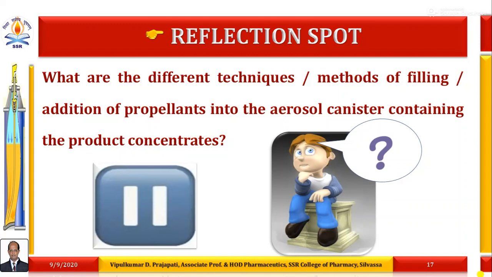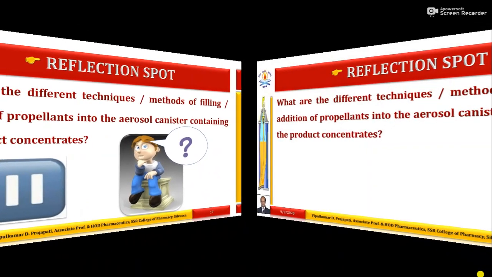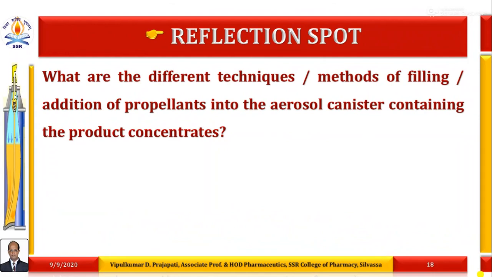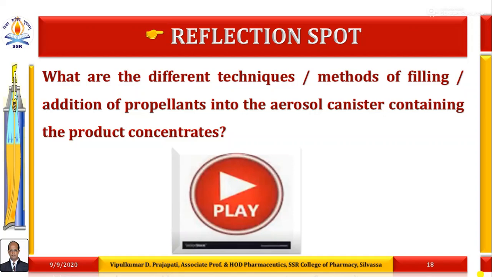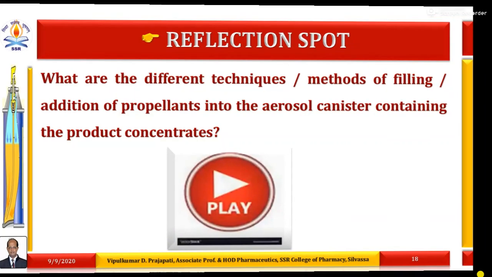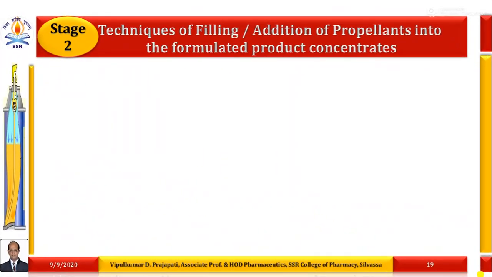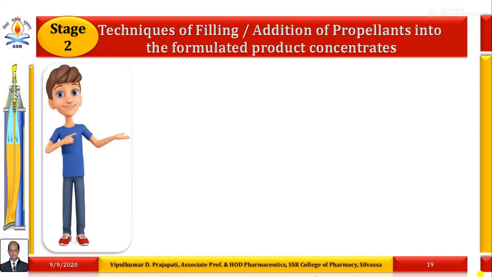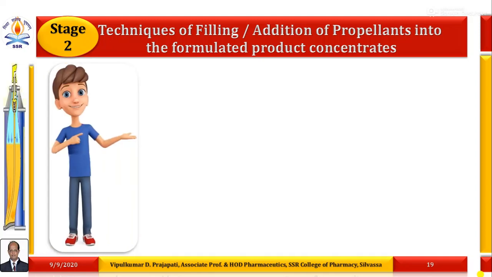Think and answer it. If you have completed your answer, once again play the video and verify your answer. So what are the different techniques of filling or addition of propellants into the formulated pharmaceutical product concentrates?